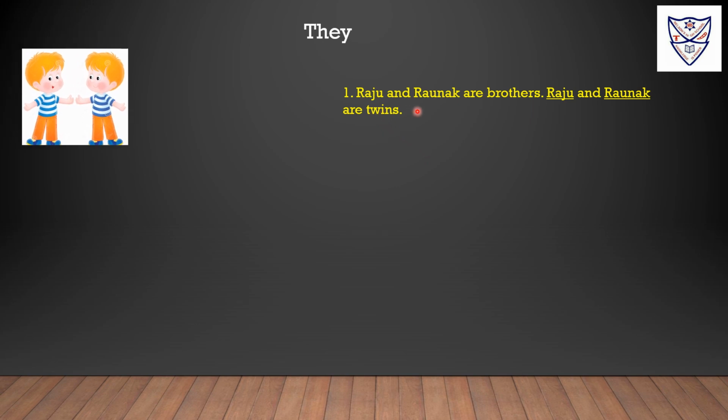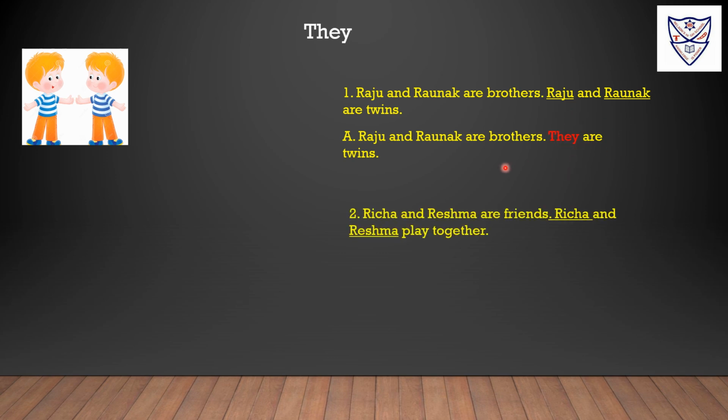Raju and Ronak are brothers. Raju and Ronak are twins. Here in this picture we are speaking about Raju and Ronak. So Raju and Ronak are on subject place and we are talking about more than one. So we will use the pronoun they. Raju and Ronak are brothers. They are twins. Raju and Ronak are on subject place, so we are using subject pronoun, that is they.